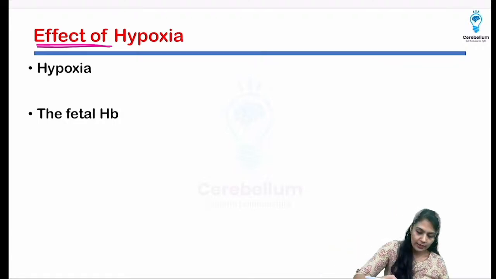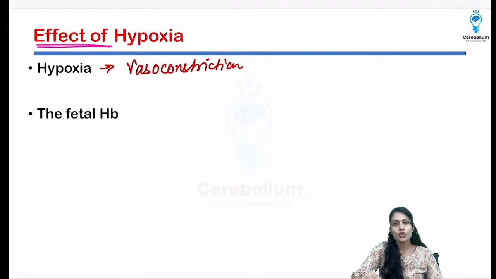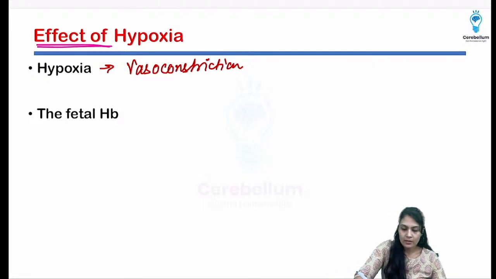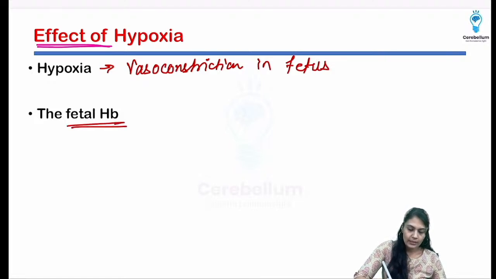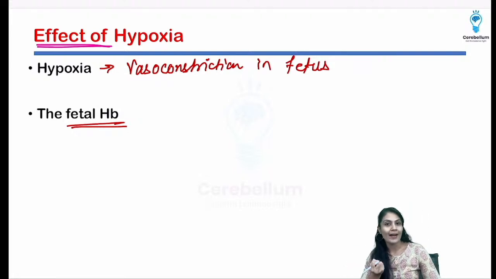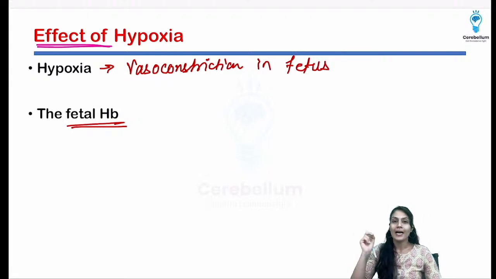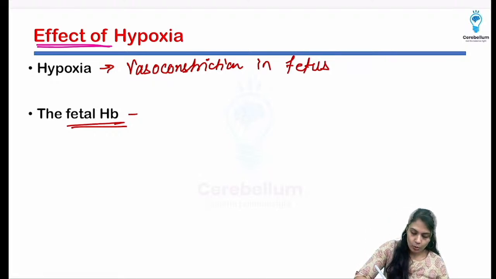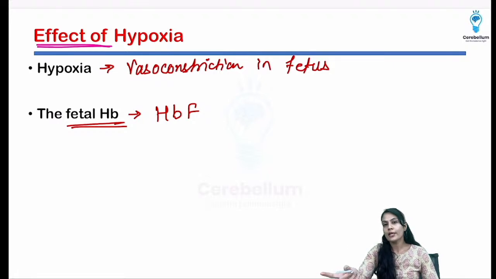We know first effect is going to be vasoconstriction, where in the fetus, and the fetal hemoglobin. I asked you, what is that magical thing which attracts like a magnet? It is going to attract the oxygen from the mother's blood, and that is going to be the fetal hemoglobin, that is HbF. What is so different in the HbF?